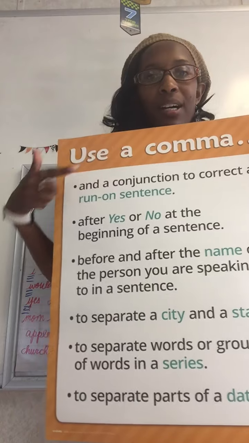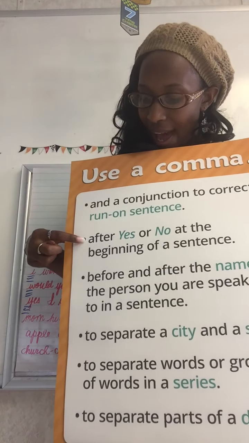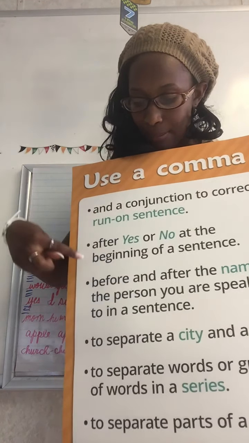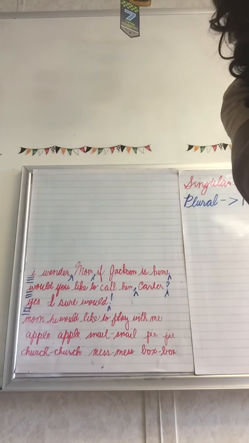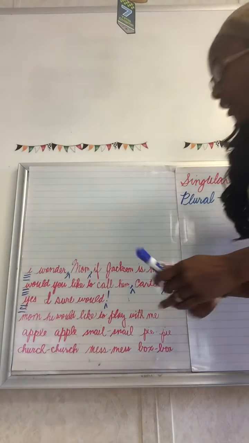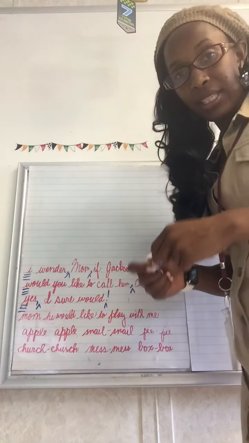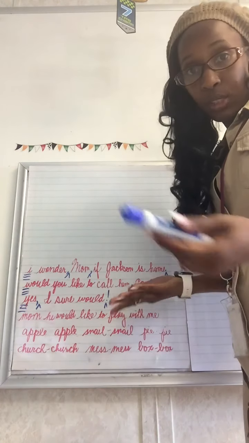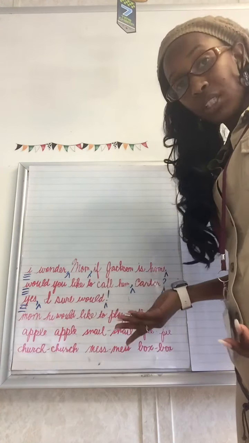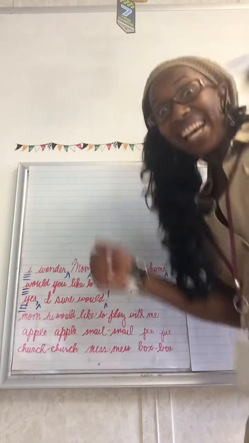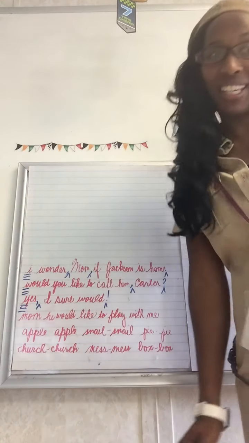Use a comma after yes or no at the beginning of a sentence. Well, that sentence that we just read, class, it begins with the word Y-E-S, yes. So therefore, we're going to need to put a comma directly after yes and no at the beginning of a sentence. Now, you could have ended your sentence with a period and would have been just fine. Yes, I sure would. Or you could have been excited like I was. Yes, I sure would. I want to make that call.